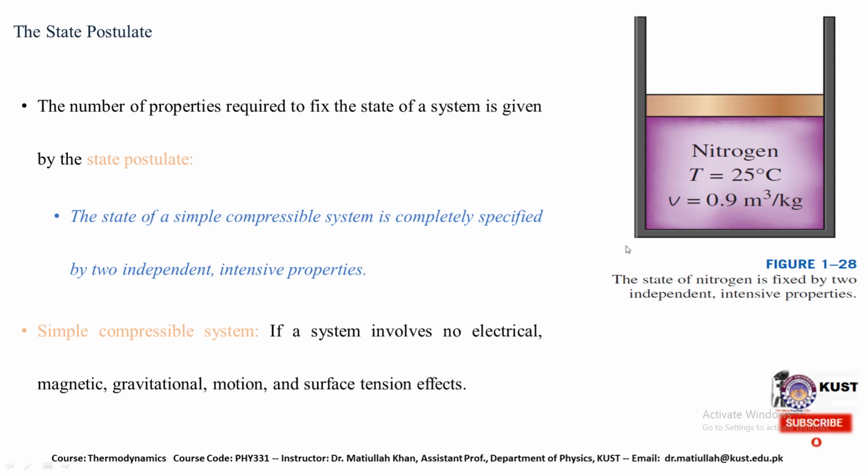This is an example of the state of nitrogen fixed by two independent intensive properties: its temperature, which is 20 degrees C, and its specific volume, which is 0.9 cubic meter per kilogram.